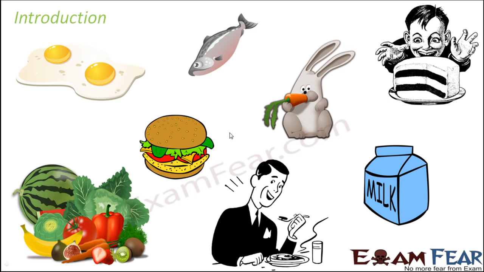However, when you talk about the processes of digestion and absorption, they not only happen in case of human beings, but it happens in all animals, because all living organisms, especially when you talk about animals, because in plants, the way their food gets translocated is quite different than animals. So here we are going to talk only about animals, and that too we are specifically going to talk about human beings, because human beings are something which is easier for all of us to understand.